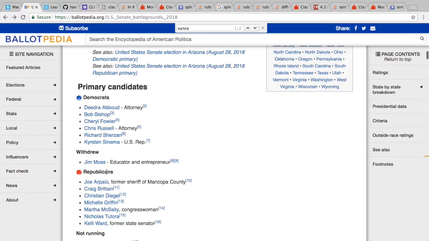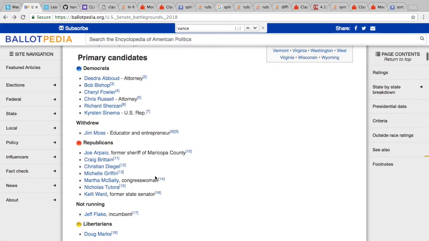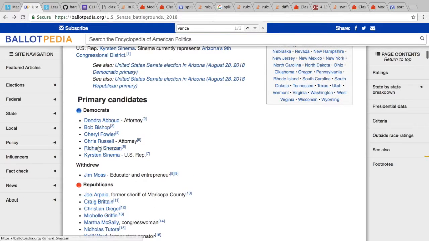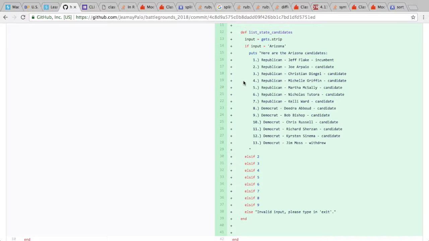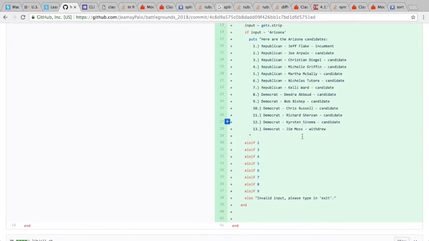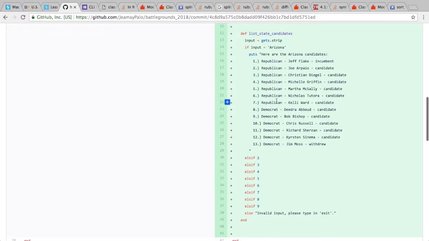Initially, I started with whichever party has the incumbent, but I found that to be kind of messy when I was scraping. So now it's pretty consistent that with every state I start with the Democrats, then the Republicans, and then the Libertarians. But here it is. So that's for the list state candidates. If the input is Arizona, as you can see, it's still a pretty rough draft, and I don't think I got this working.